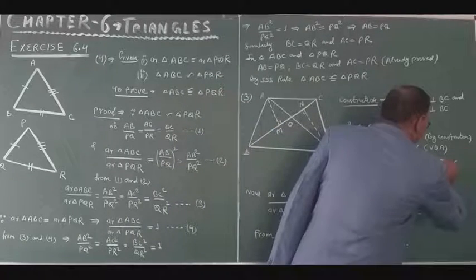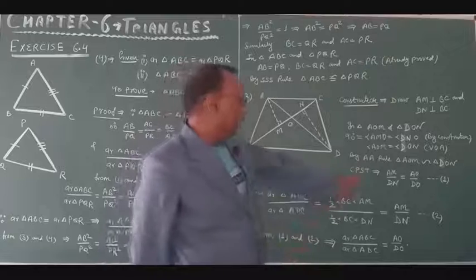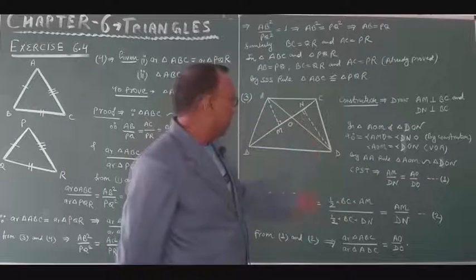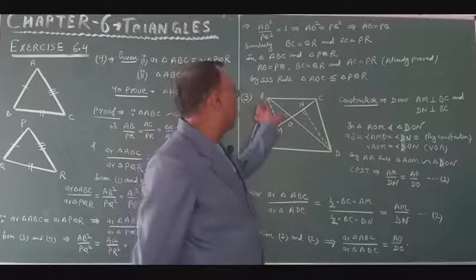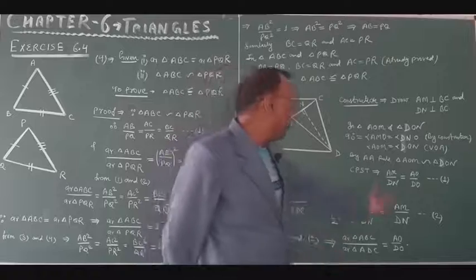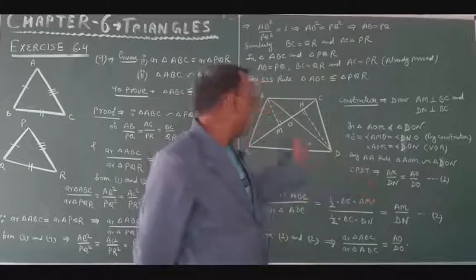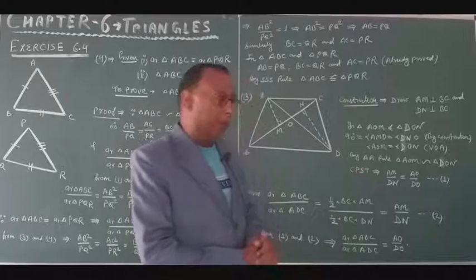Triangle which one? DON. Is it there? Therefore, by CPST, AM, the perpendicular, upon DN will be equal to the side AO upon DO.